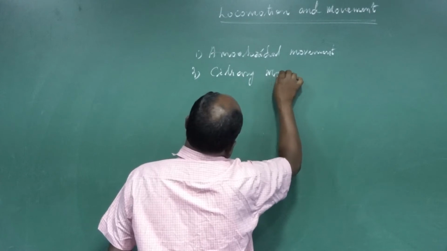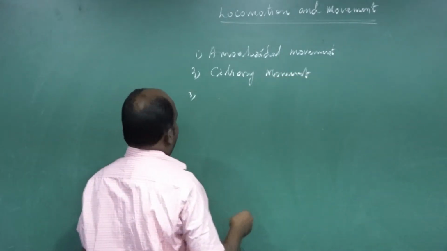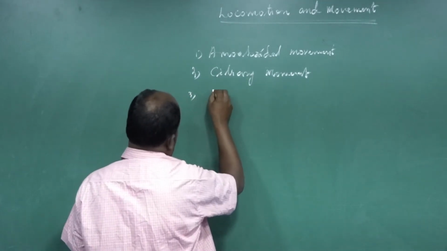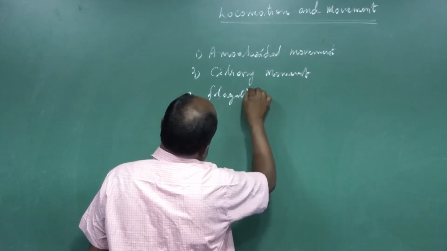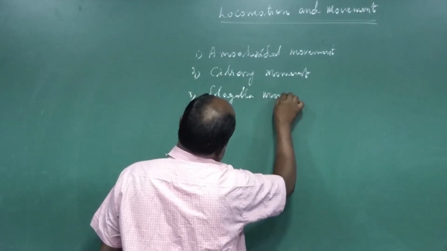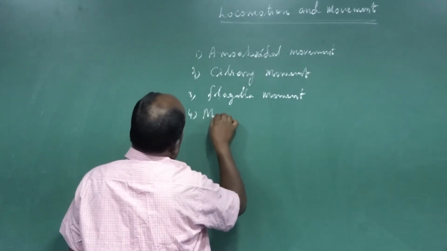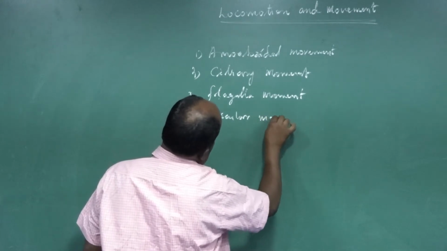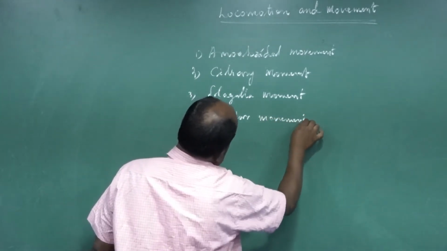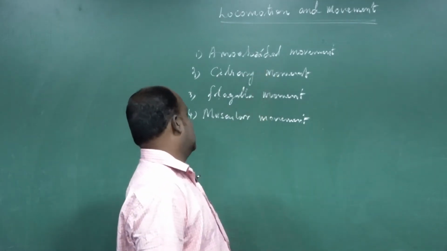Third is flagella movement. And the fourth one is muscular movement. These are the four different types of movements happening in our bodies.